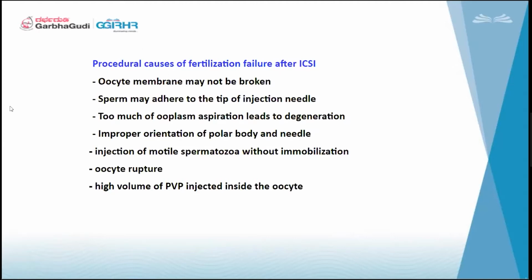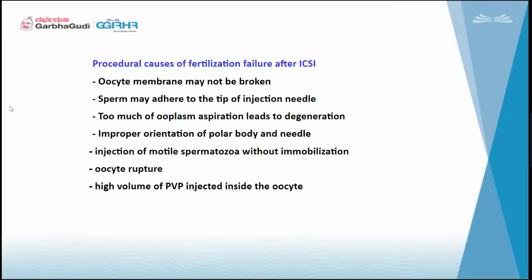So going on to procedural causes of fertilization failures after ICSI. What might cause this procedure-wise? The oocyte membrane may not be broken. When I showed you the funnel shape, if it is not in the same plane, we need a highly skilled professional who knows how to inject the oocyte with everything in the same plane.